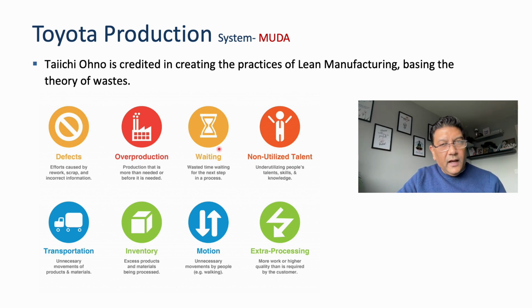Waiting time. Customers don't want to wait for the products. And if we are thinking about the assembly line, it is possible that when you are switching from one type of manufacturing to another, there is a waiting time between them. That waiting time is again an extra cost. That is a wasteful activity. Non-utilized talent. When we have talent in house and we are not utilizing it to its capacity, that is a waste as well.